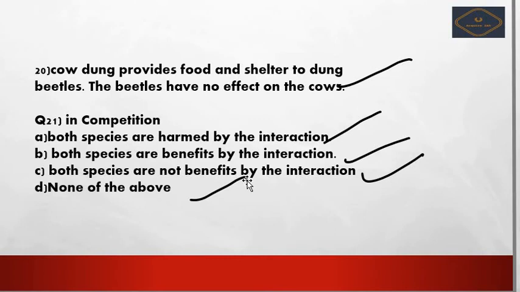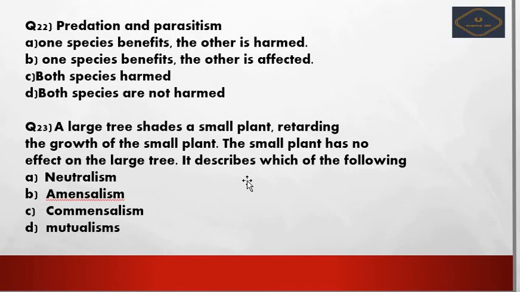Next we see the 22nd question, predation and parasitism. In this, option A, one species benefits, the other is harmed. Option B is one species benefits, the other is affected. Option C, both species harmed. Option D, both species are not harmed at all.